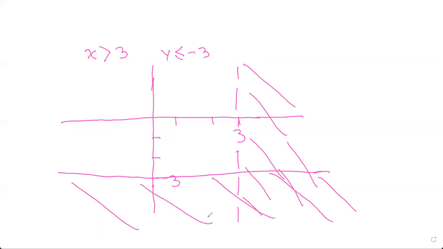So now if they ask what the common region is, isn't this the common region, this part? I'm just going to write it as R. Because this is a place where x is greater than 3 and y is less than minus 3. This is where they both meet. This is the common region where both are present.